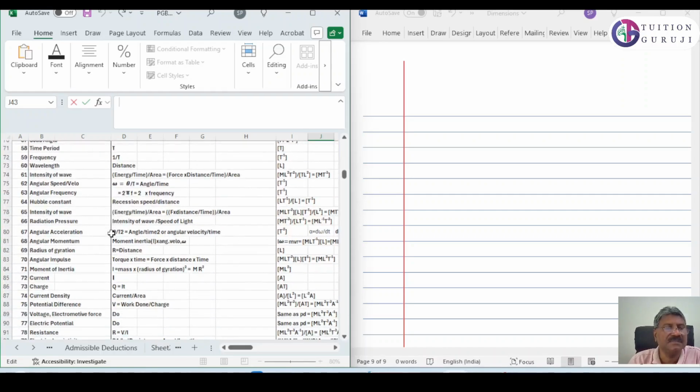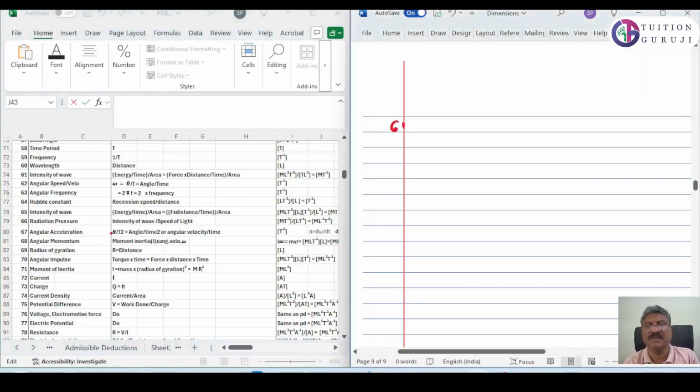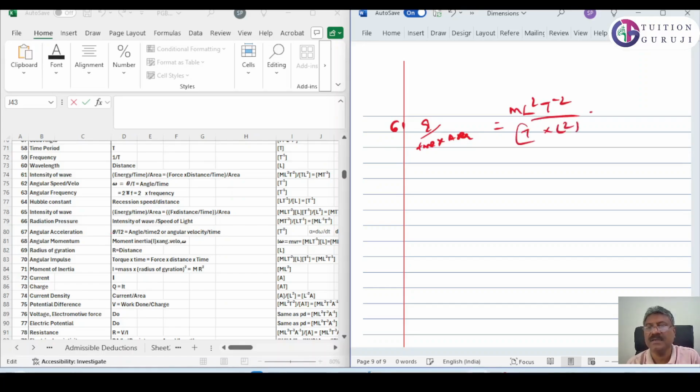Next is 61. 61 is intensity of wave. What is intensity of wave? Intensity of wave is actually energy divided by time divided by area. And energy is actually, we know, M L square T raised to minus 2, divided by time into area. So area will get cancelled, then M T raised to minus 3.